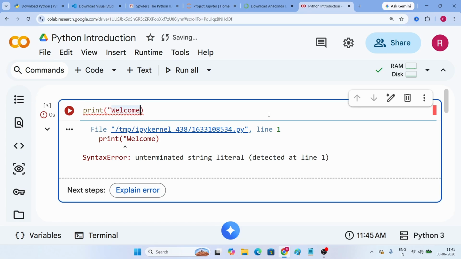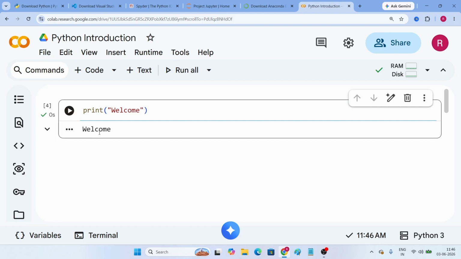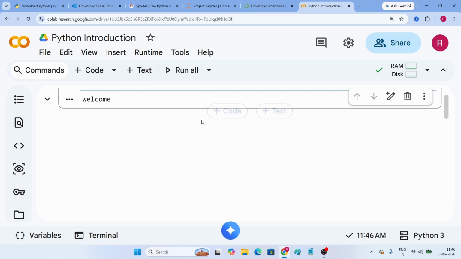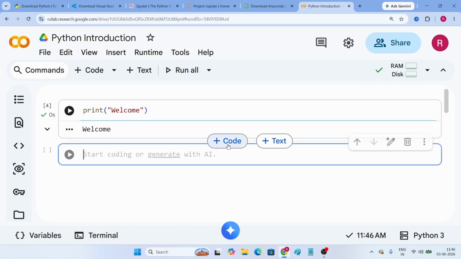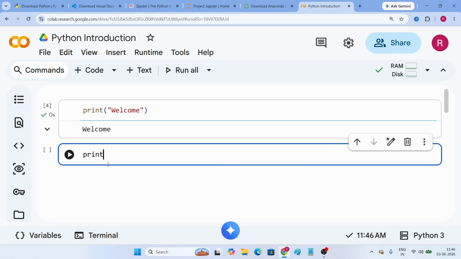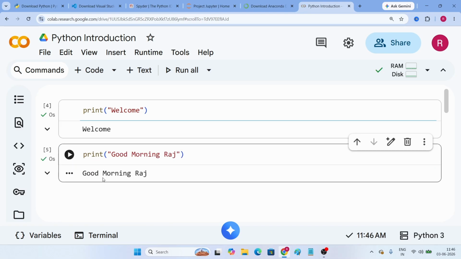We can even go with a message like welcome and close the double quotes. Now see, when you click on run, it gives the result welcome. So we can even add more code here. One more example, like print good morning Raj. Now click on run, and it's going to show the result to us.